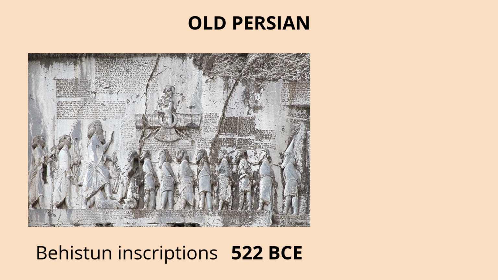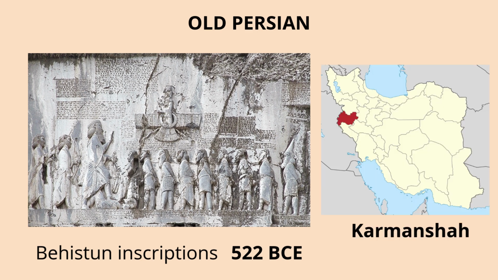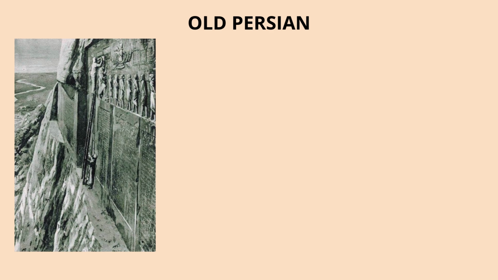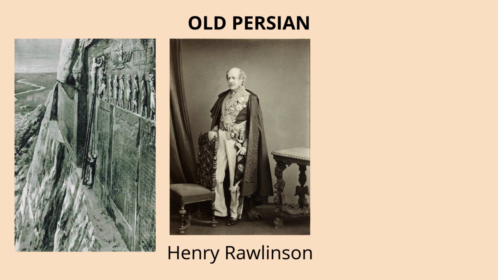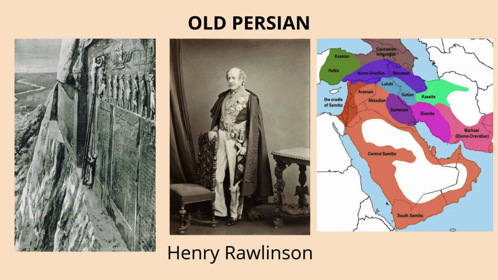The most significant one is the Bisotun inscription, ordered by Darius the Great around 522 BCE and located on a cliff near Kermanshah in Iran. This trilingual inscription, written in Elamite, Persian and Akkadian, recounts the rise to power of Darius and his suppression of rebellions. The discovery of these inscriptions in the 19th century was essential for scholars like Henry Rawlinson, because it allowed him to decipher the cuneiforms and to unlock access to multiple ancient languages.